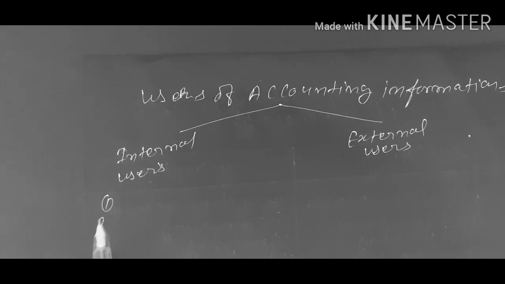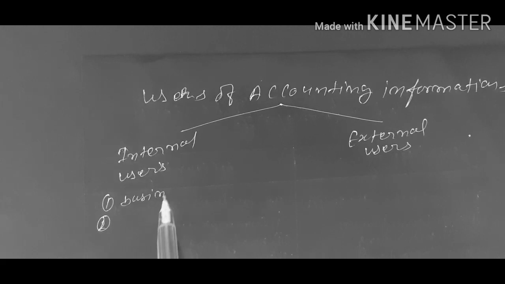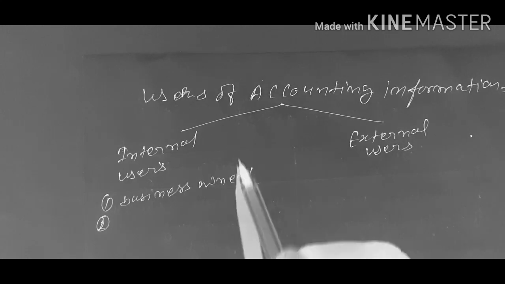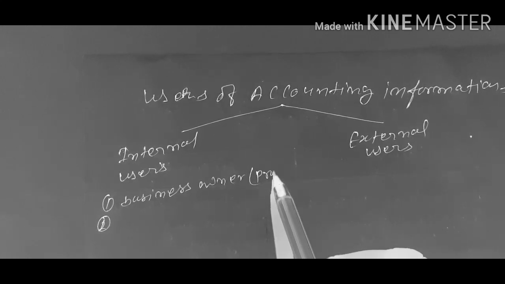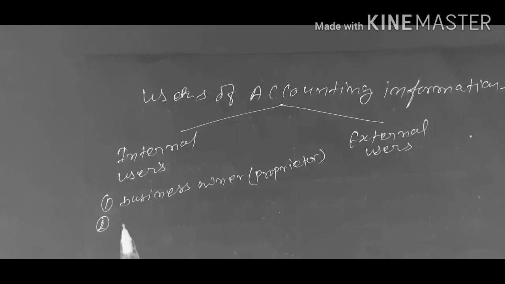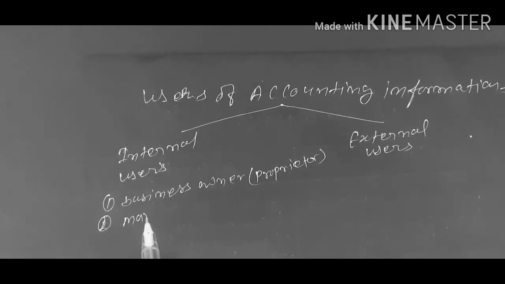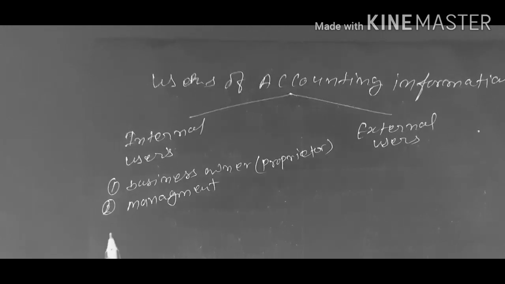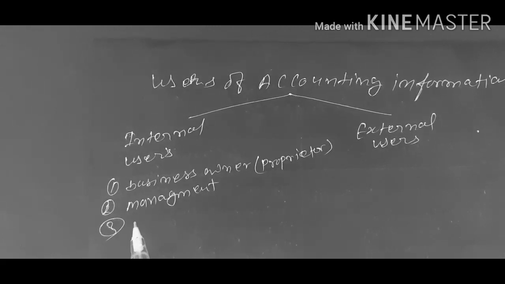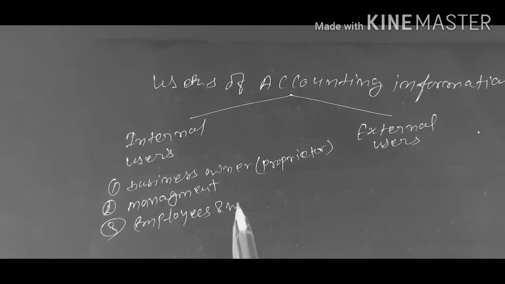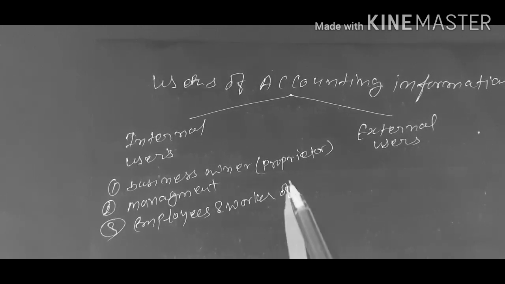Internal users are the business owner, and technically the business owner is called proprietor. Second, management of the business, and third, employees and workers of the business.